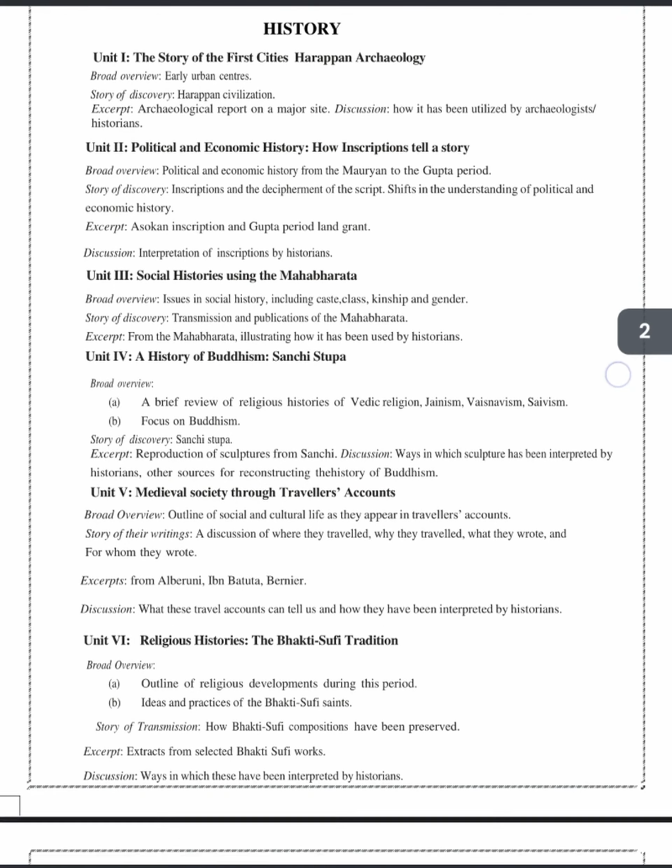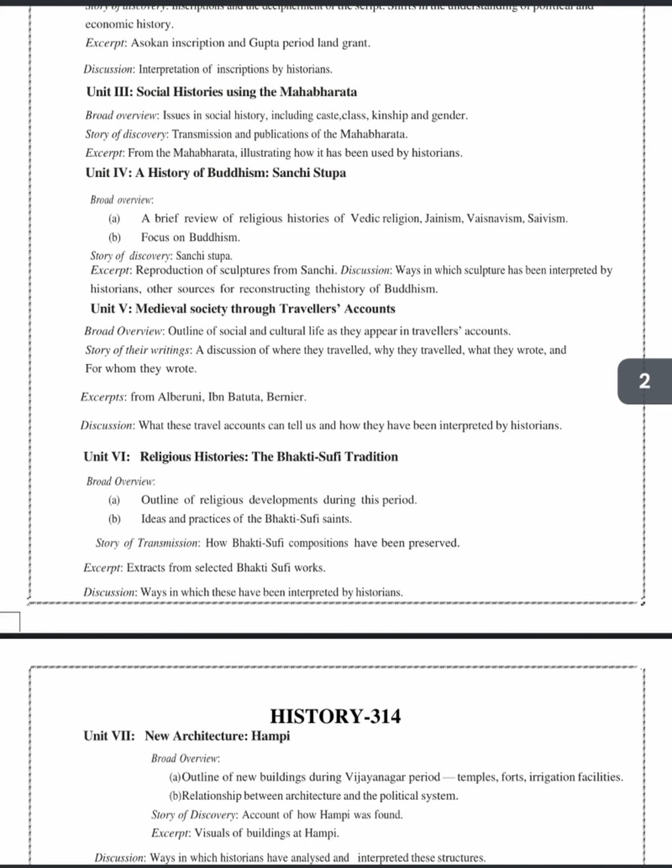Then we will have unit 3, that is the Mahabharata, understanding the social aspects of our history. Then this will be followed by unit 4, that is Buddhism and Stupas, mainly a brief introduction about the early temples and the stupas and their emergence. Then in unit 5 come the foreign travelers, mainly Ibn Battuta, Al-Biruni and Bernier. We will discuss their books and what they have contributed, which must be asked in the exam, so you must be aware about it.